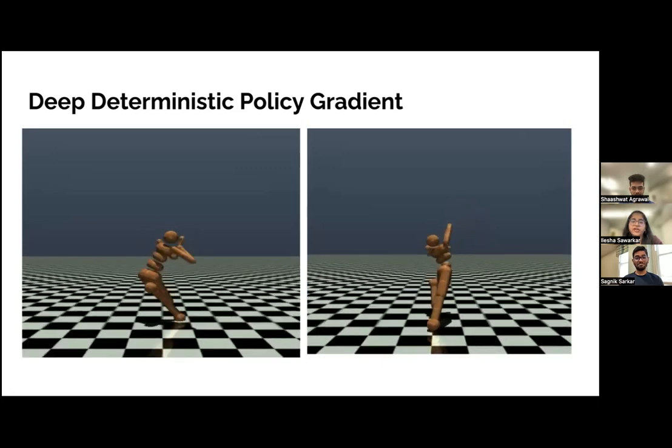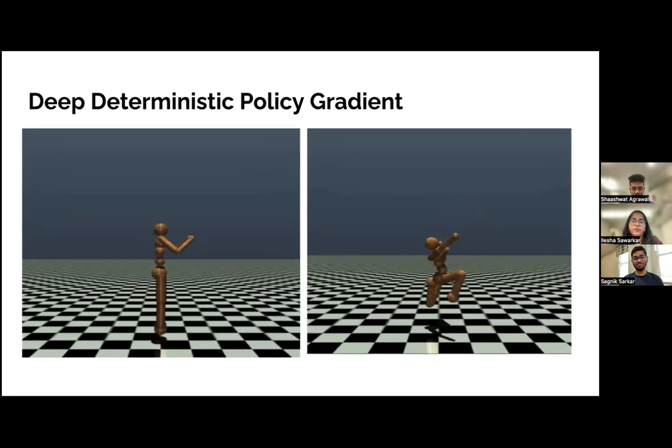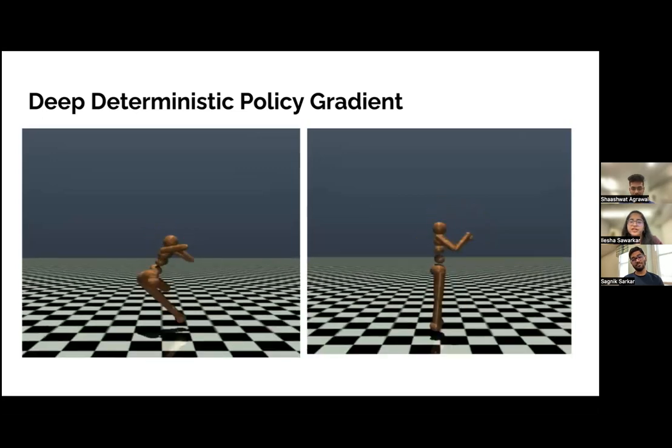Basically, the reward was not that great and the humanoid was unable to walk, as you can see in the first and the second clip.